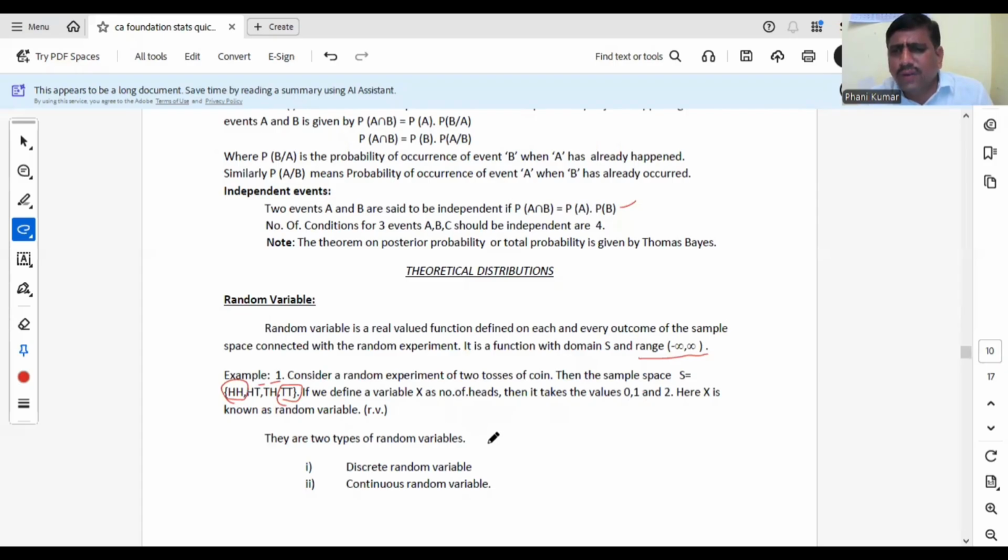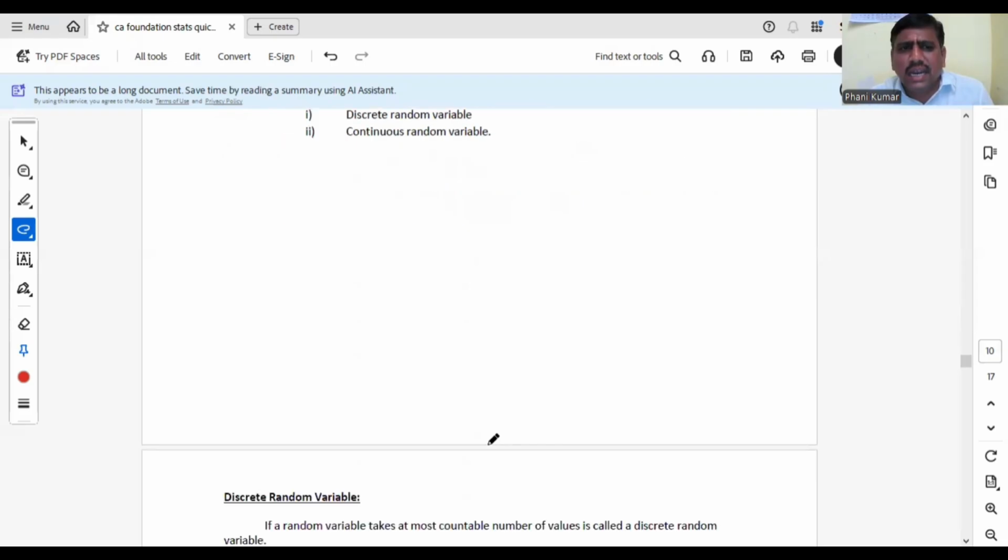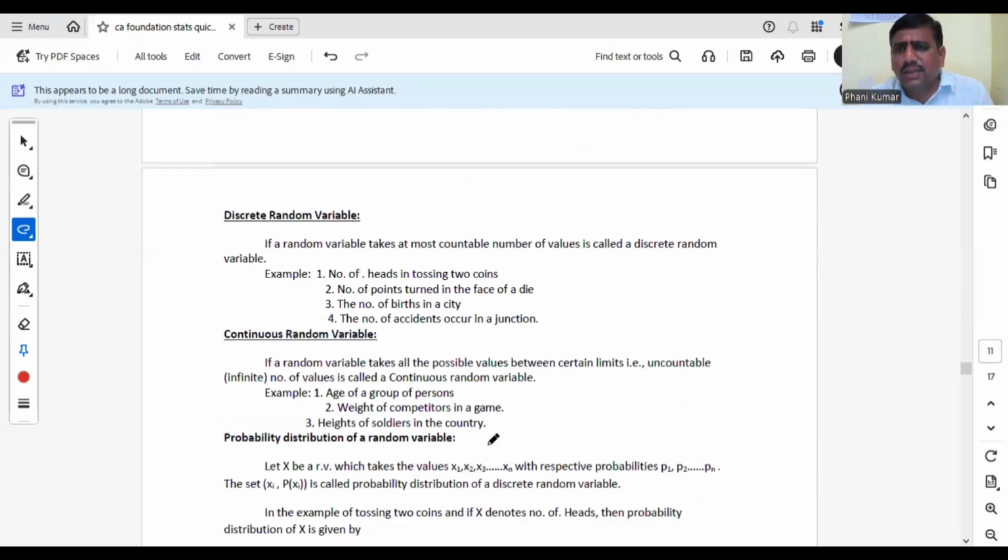How many types of random variables do we have? 2 types: discrete random variable and continuous random variable. Same as discrete variable and continuous variable. A discrete variable means it can take only integers, not decimals. Similarly, our discrete random variable will take only integer values. It will not take decimal values. Countable number of values means discrete random variable. Number of heads in tossing 2 coins: 0, 1, 2, and so on. Number of heads will not be 1.5, 1.8 like that. So number of heads in tossing 2 coins is discrete.